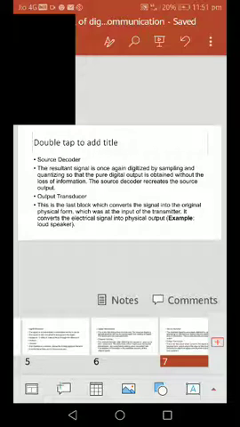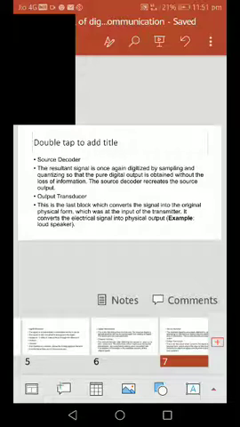Another block is the output transducer. We connect the sensor. The last block of the last stage is the output transducer. It converts the signal into the original physical form. What we transmitted as analog, that original signal will be reconstructed. It converts the electrical signal into physical quantities.